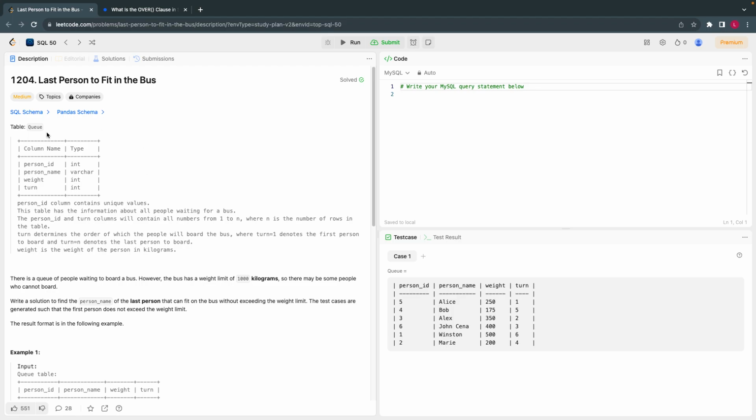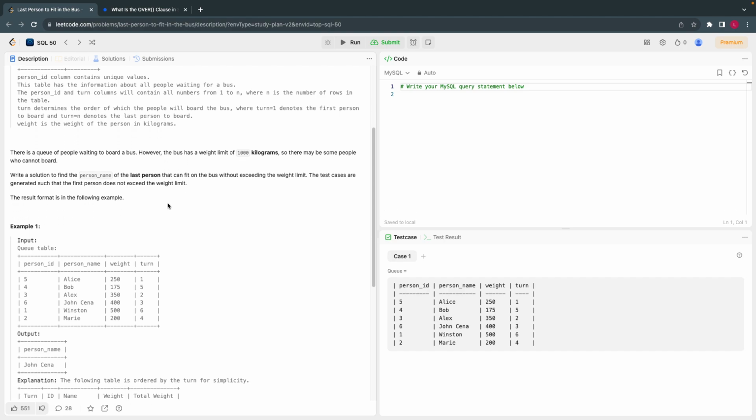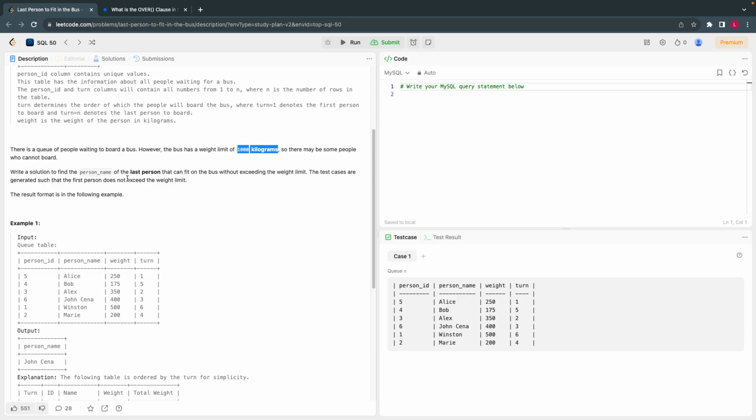So they're giving a table called Queue, where we have to find out the last person to fit in the bus. Let's understand the problem in detail. There are different people standing in a queue, and they want to board a bus. But the bus has a weight limit of only 1000 kilograms. So we have to write a solution to find the person name of the last person who can fit in the bus.